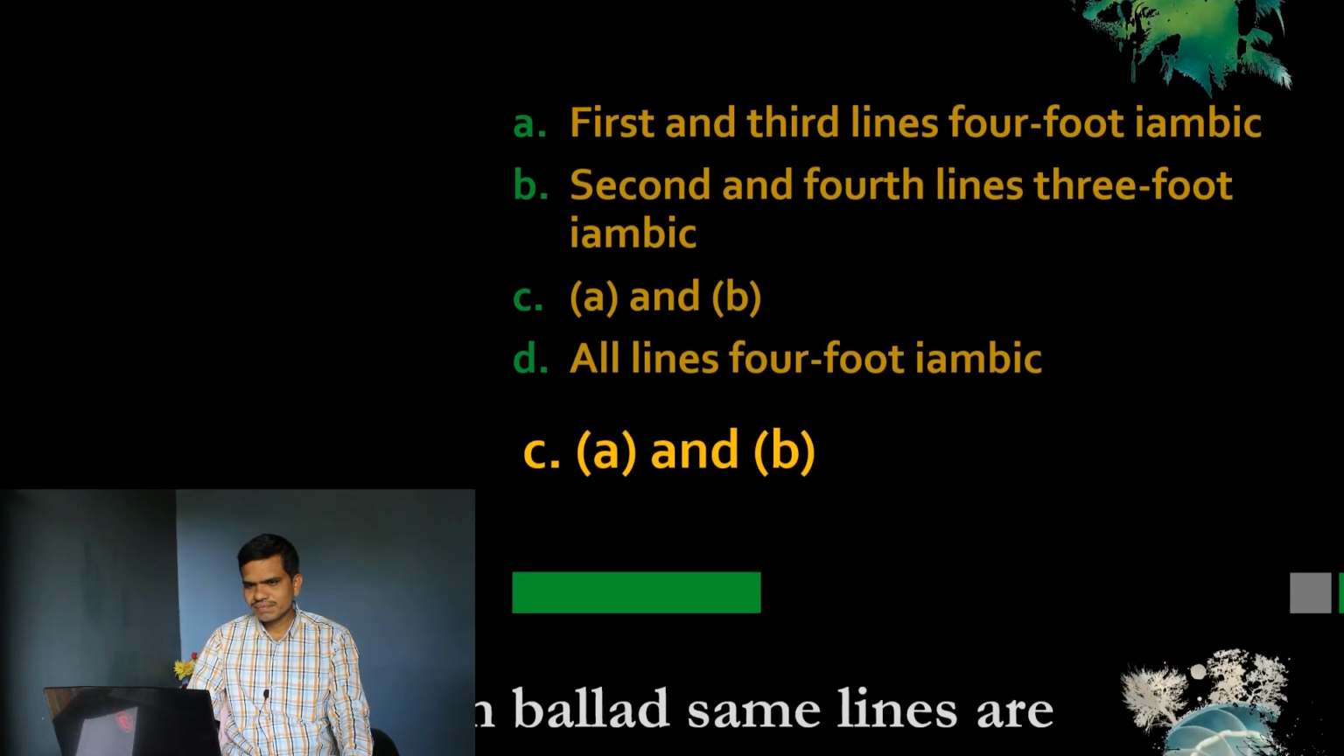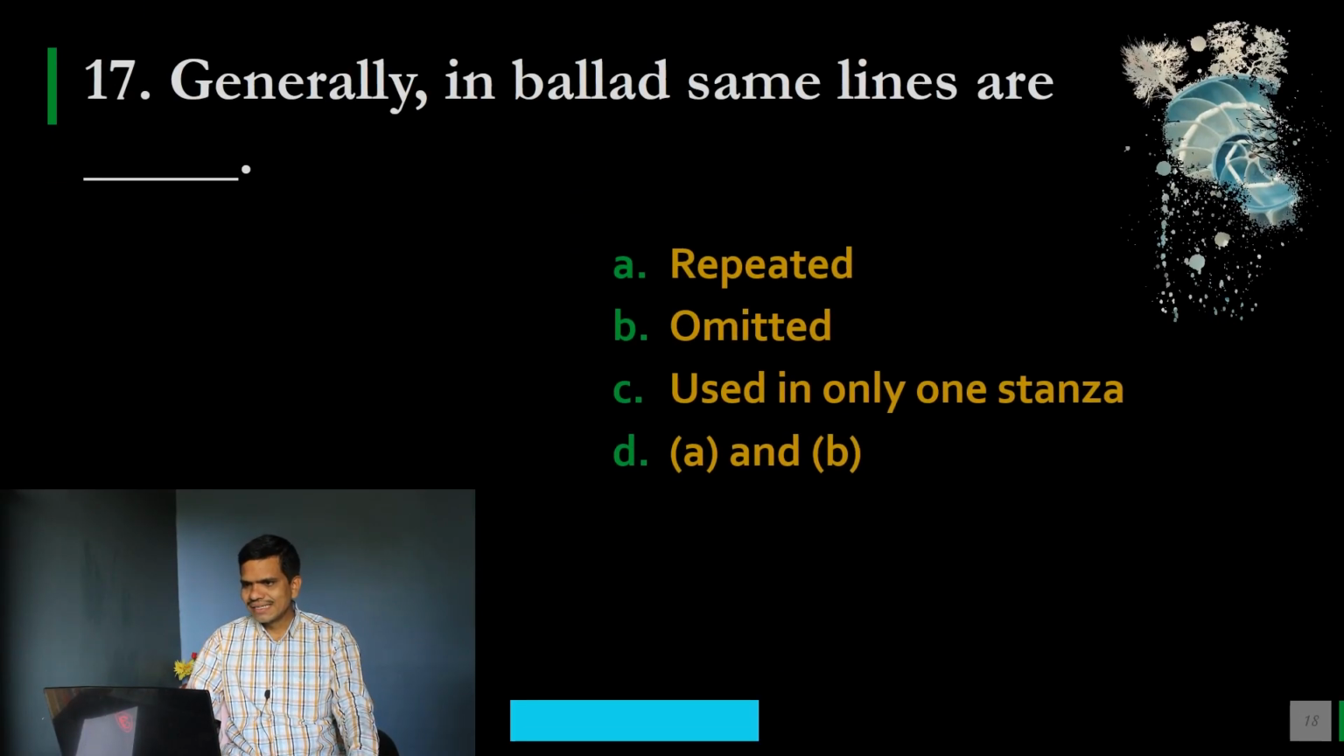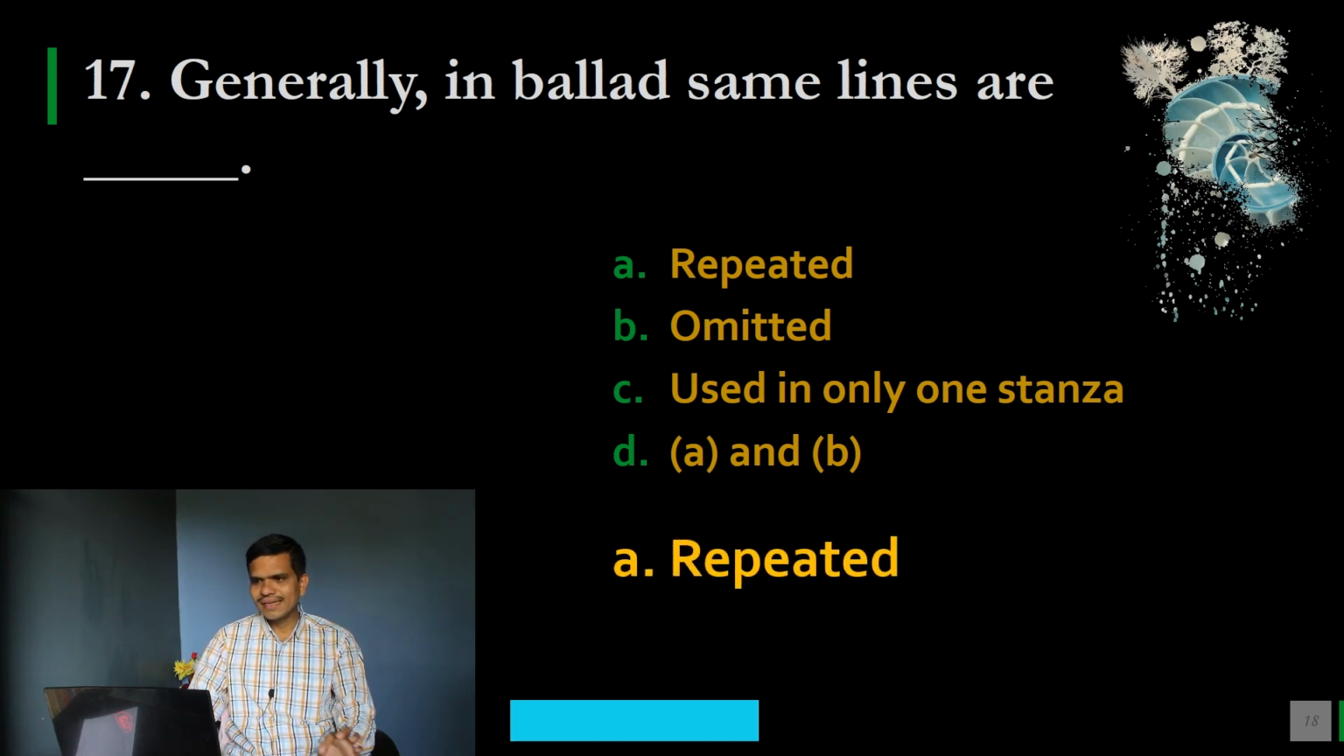Next question, question number 17. Generally in ballad, same lines are dash: A, repeated, B, omitted, C, used in only one stanza, and D, A and B. Please note down your option, and the correct option is A. Generally in ballad we find some lines are repeated. Next we have the example of this ballad, and you find how these lines are repeated.